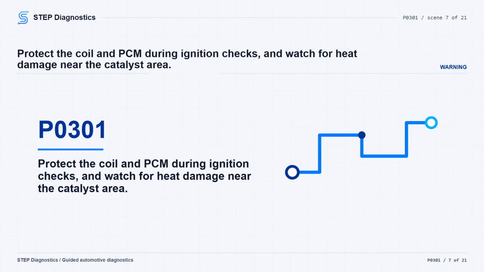When the path sends you into ignition testing, keep safety and component protection in mind. Do not disconnect a coil on plug while the engine is running, because coil or PCM damage may occur. Also, inspect around the catalyst and muffler area for heat damage if the ignition system has been failing, because a damaged ignition system may drive catalyst temperatures high.